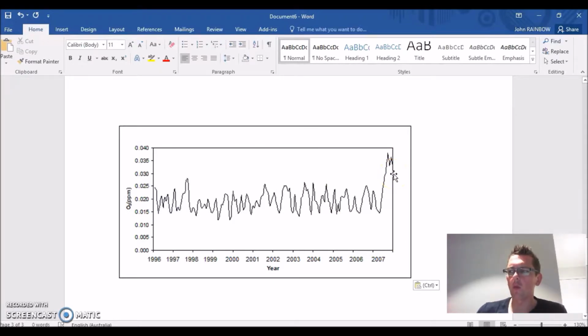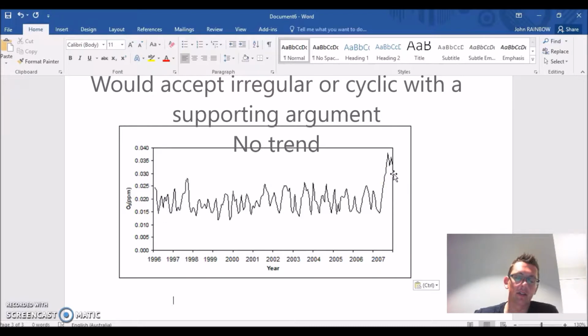So I would be more classifying this one as an irregular fluctuation. So this one's an irregular one. You can't really read much from it, and hopefully you got that one right.